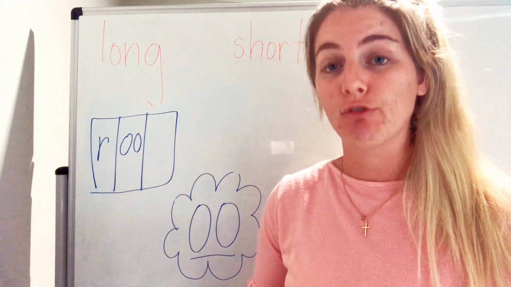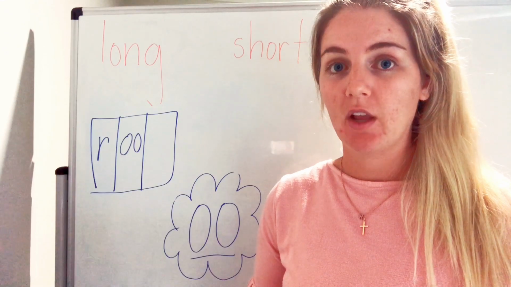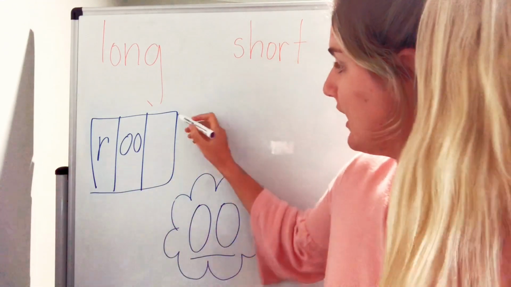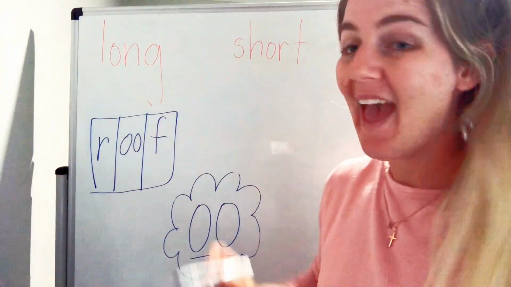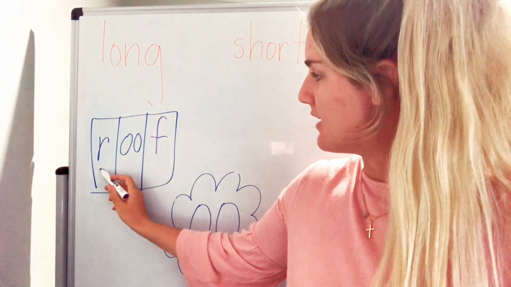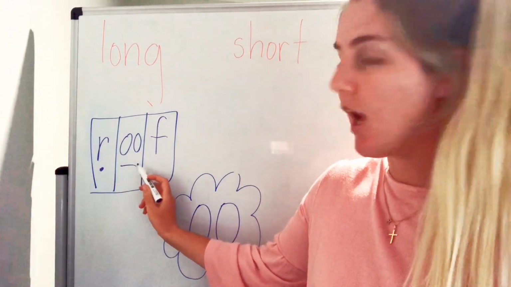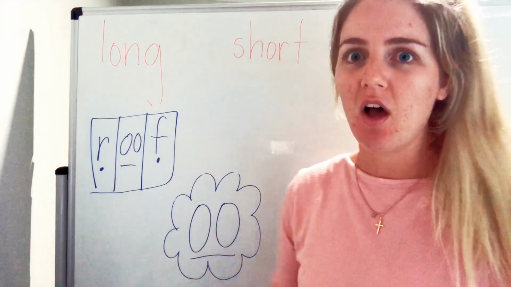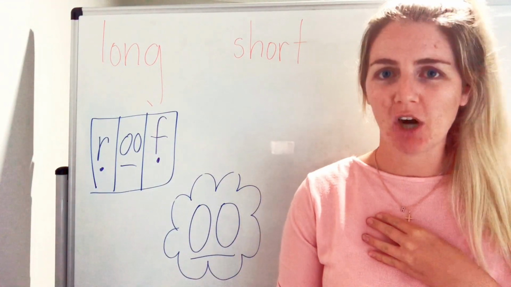What comes at the end of roof? That's right. It is the grapheme F. Let's do our sound buttons and sound bars. Sound button, sound bar because 2 letters making one sound, and sound button. Oh, I'm so amazed. You are going so well.